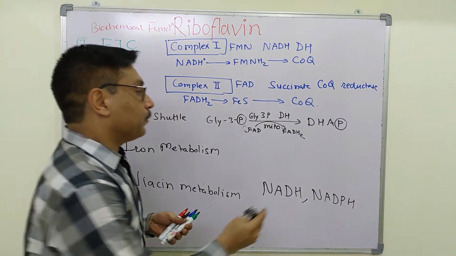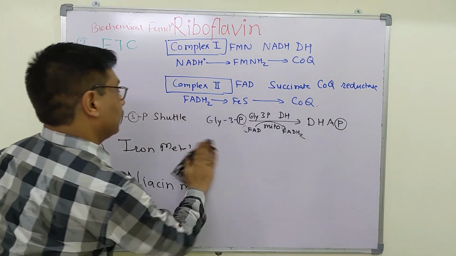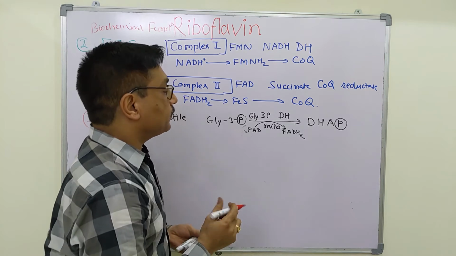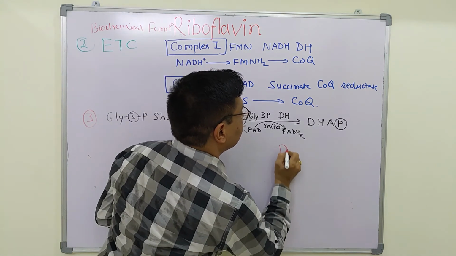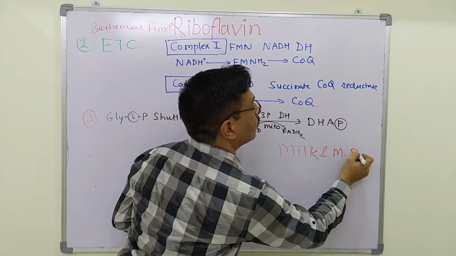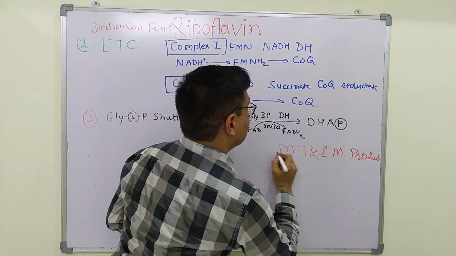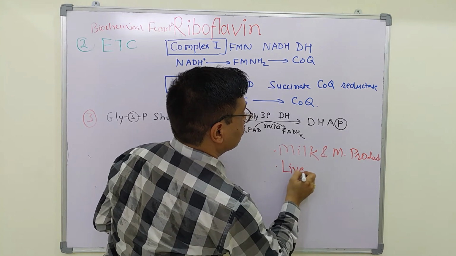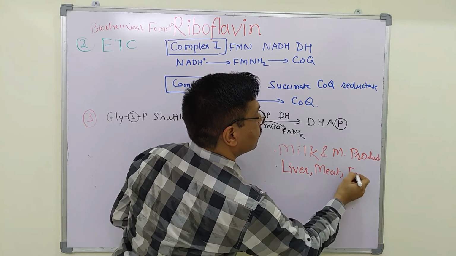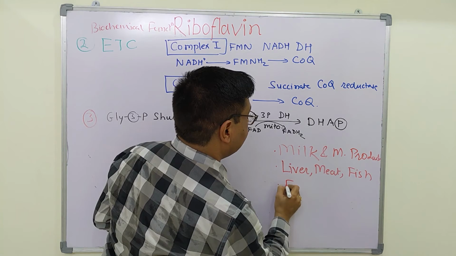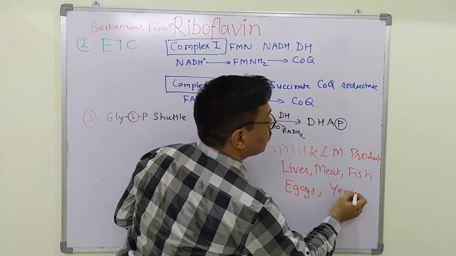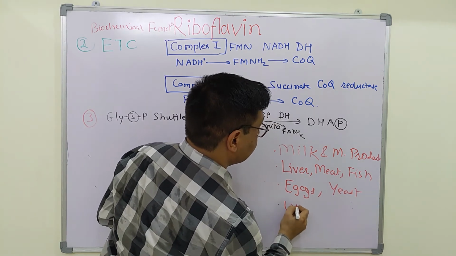Now coming to various sources. Sources of riboflavin are milk and milk products, liver, meat, fish, eggs, yeast, and whole cereals.